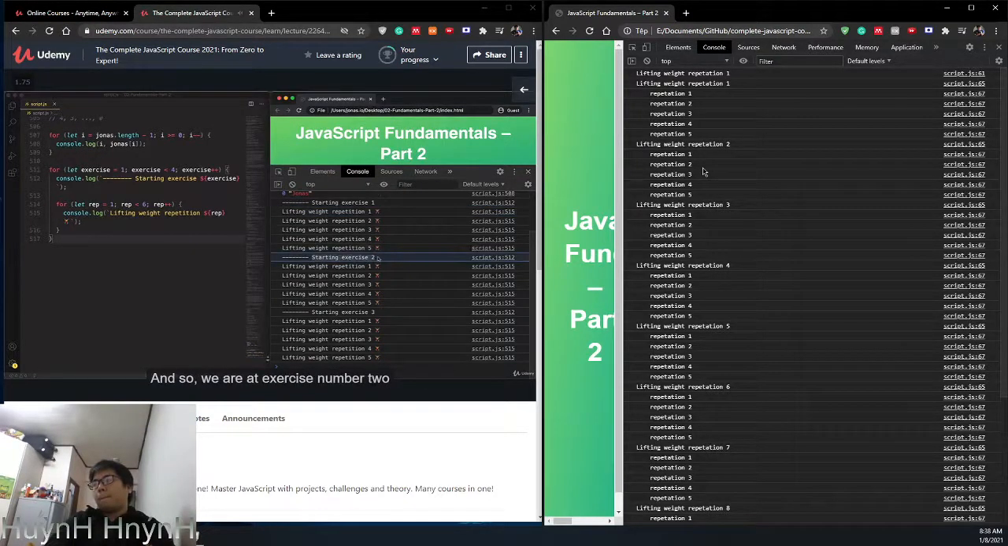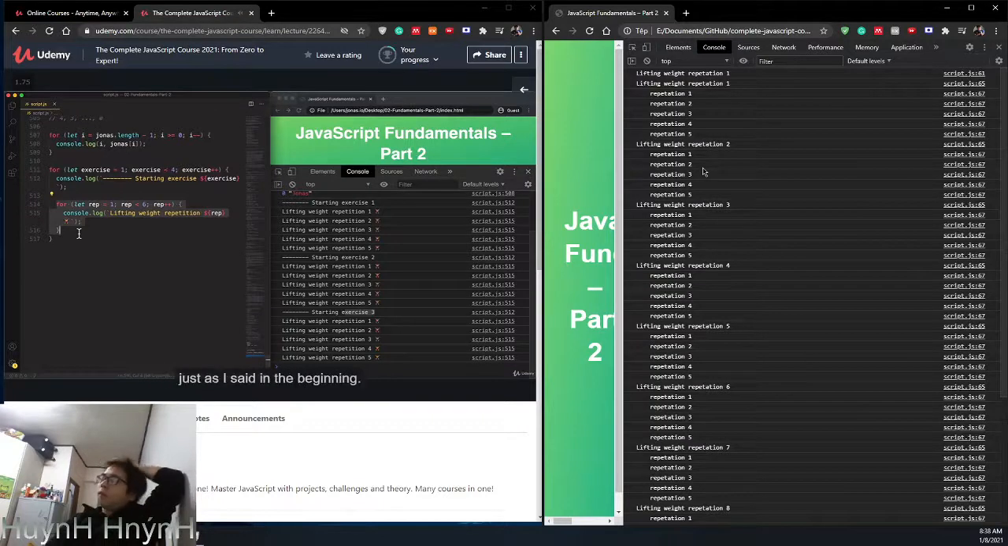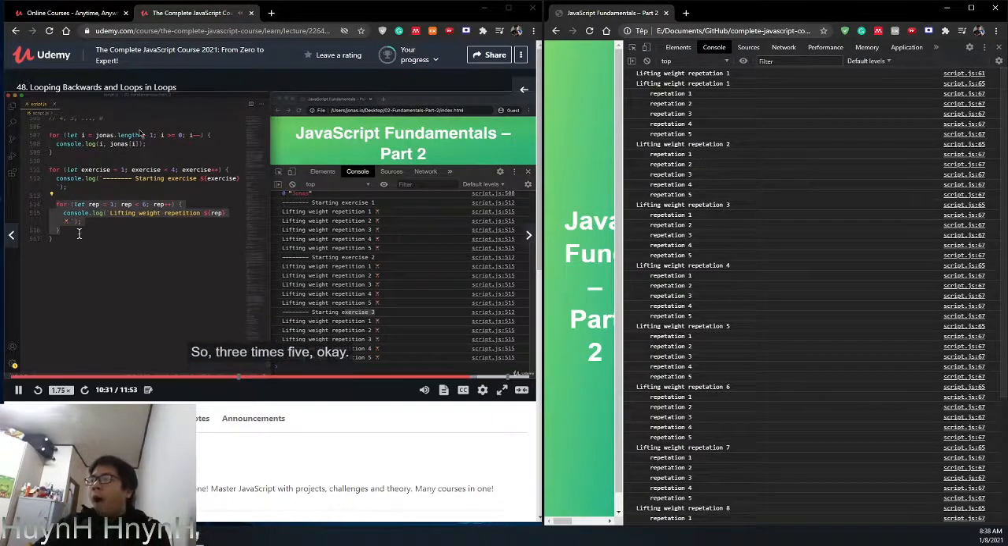And so we are at exercise number 2, and then this whole loop here will run again from 1 to 5. So that's these 5 here, and then that loop again finishes, and then the exercise iteration finishes, and we go to iteration number 3. So exercise is now number 3, and then the whole repetition loop, so this inner loop here, will run 5 times again. And with that, we end up with a total of basically 15 repetitions, just as I said in the beginning. So 3 times 5.